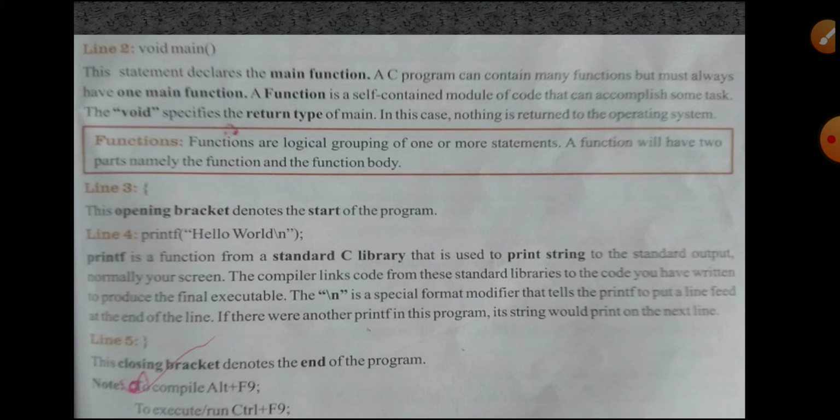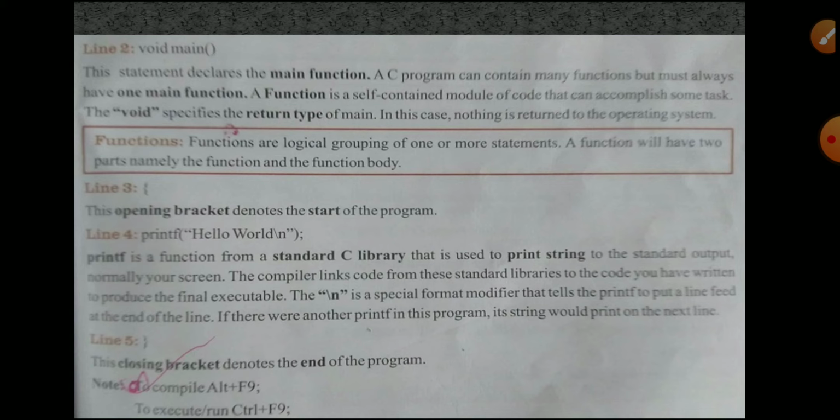Next, line 4, printf. This function is used to print the string. This is from the standard library. printf is a function from the standard C library, and the header file provides everything. So printf is used to print the string on the output screen.